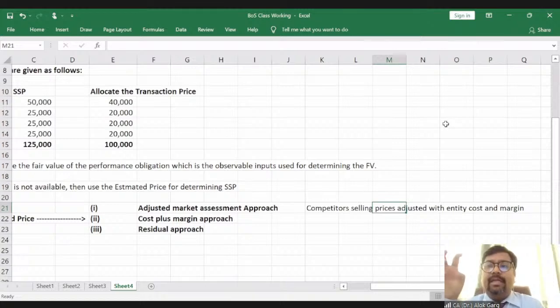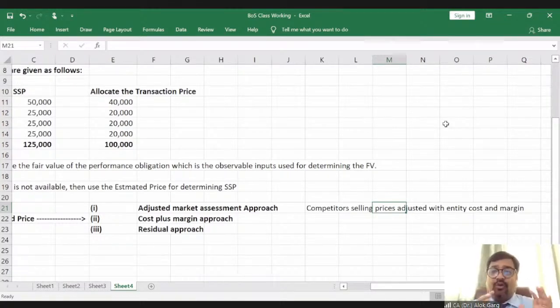This product A is not sellable in India. This product A is sellable in the American market, right? For example, in the American market, this product is sold at 1 lakh rupees. So what will be the fair value and the estimated price in India if my competitor in the USA is selling this product at 1 lakh rupees? 1 lakh rupees is the fair value.